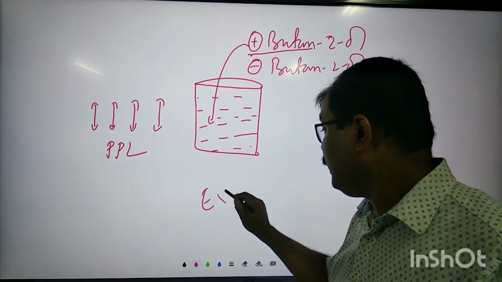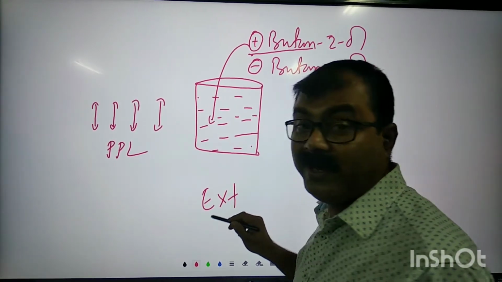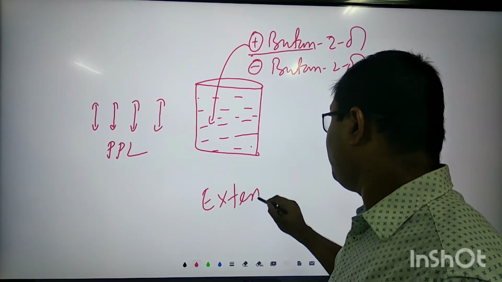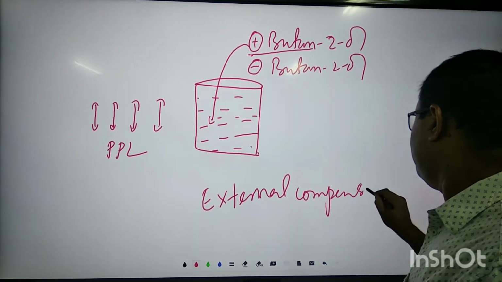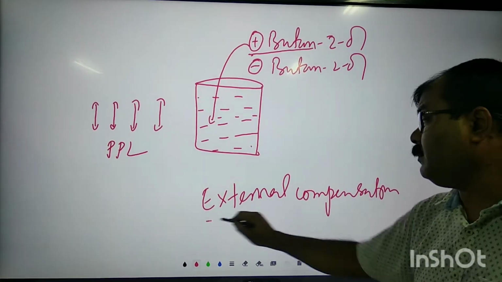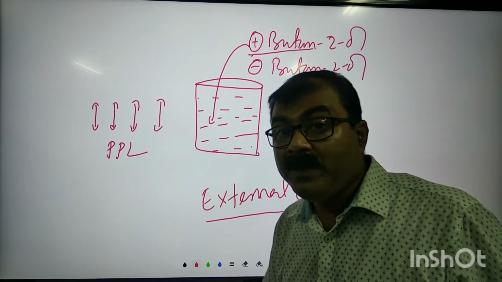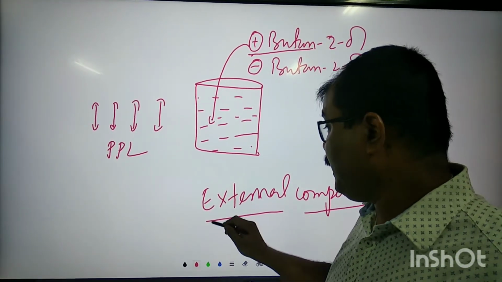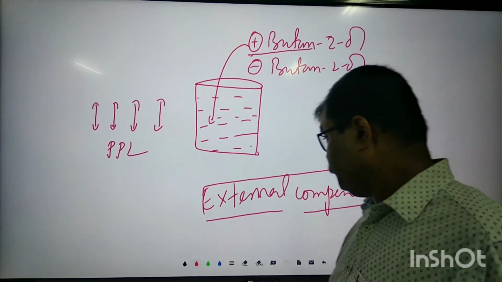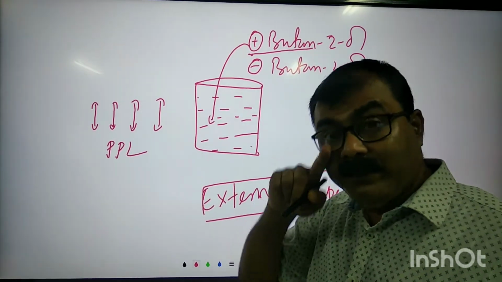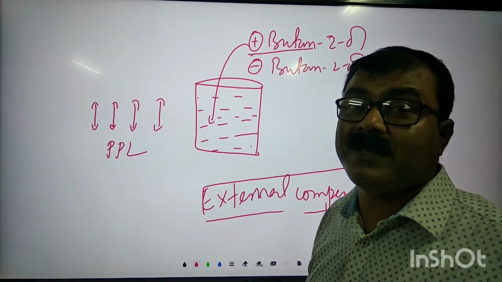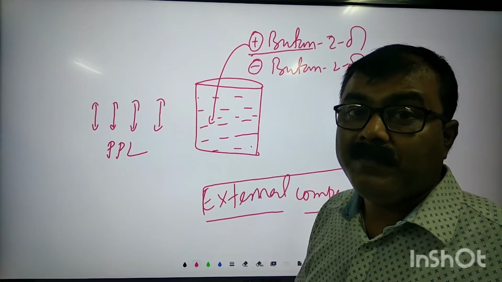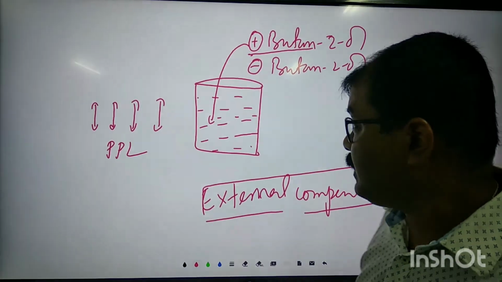And this is called external compensation. Remember the term? External compensation. There are two terms: external compensation and internal compensation. External compensation, this term is used in case of racemic modification or racemic mixture, and internal compensation we use this term in case of meso compound. We are going to discuss.